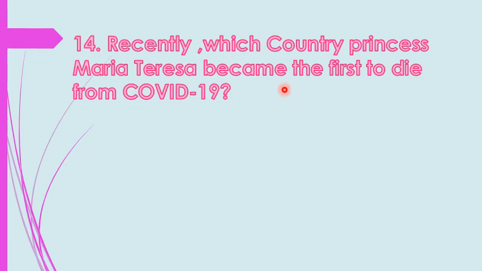It knows only the human body. So, princess Maria Theresa of which country became the first to die from COVID-19? The answer is Spain. Yes, students, Maria Theresa is the princess of Spain, and she is the first to die from COVID-19. Let's move to the next question.